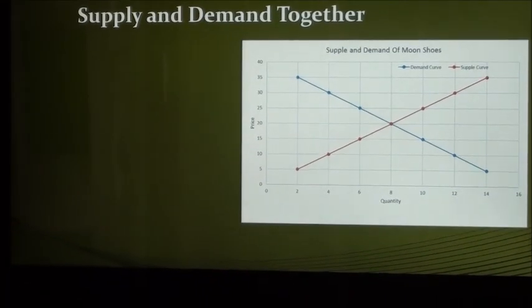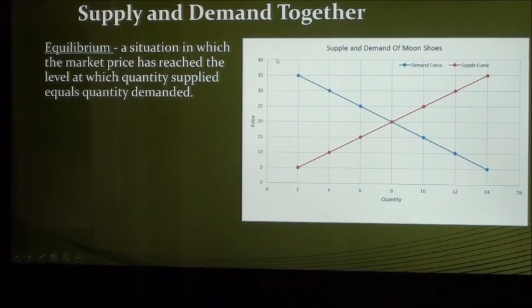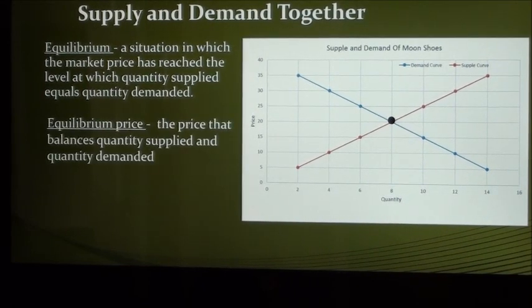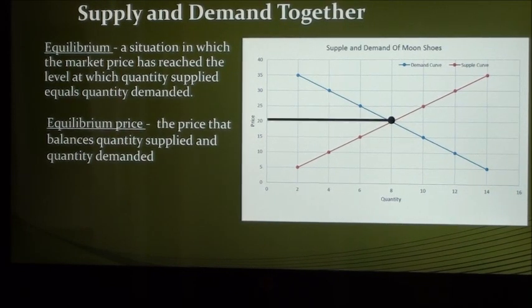Now that we have broken apart supply and demand separately, we can look at them together and how they affect the price and quantity of goods. The equilibrium is the point of intersection between the supply and demand curves. This point determines the equilibrium price, or the price that balances what buyers are willing and able to pay, and sellers are willing and able to sell.